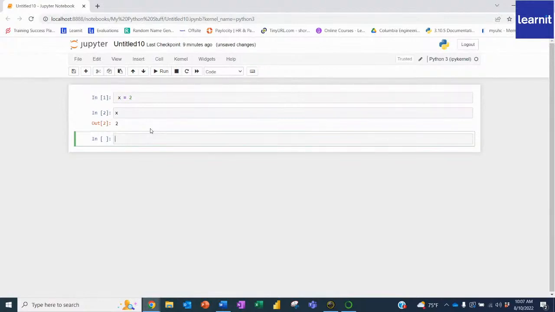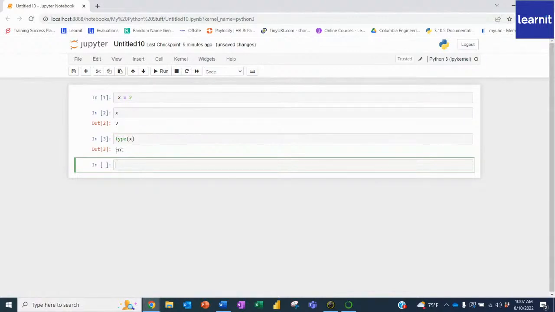If I wanted to see if this is the correct data type, I'm looking for an integer, I can use the type command by typing in the word type and putting x in parentheses. When I do Control Enter, it tells me that it's an integer. So if you're ever wondering what something is, or you're seeing a lot of code and wondering what kind of data type they were using, you can check it this way. I really love Jupyter, and I recommend you download it. It's one of my favorites for learning Python. So that's what an integer is: simply a whole number.